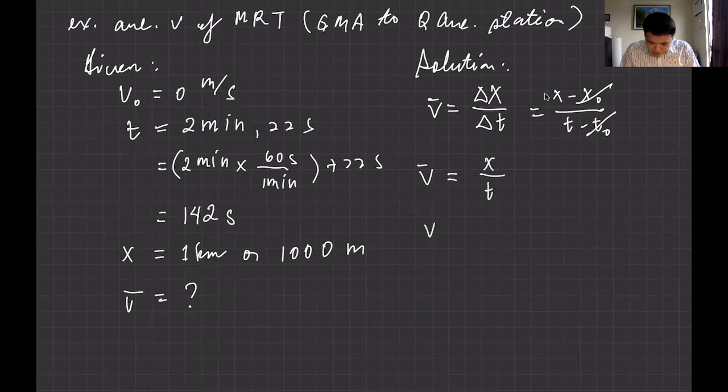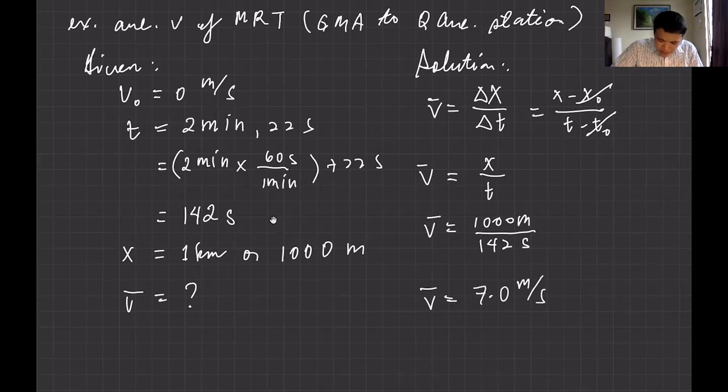And we have the values for x and t. The x is 1 kilometer or 1,000 meters, and the time is 142 seconds. So using your calculator, please do so. I might make a wrong answer. In the other video, I made a wrong answer, and a good thing one of my students and subscribers noticed it, so I was able to correct it in the comment section. So you should get an answer of about 7.0 meter per second. So that is the average velocity of our train.